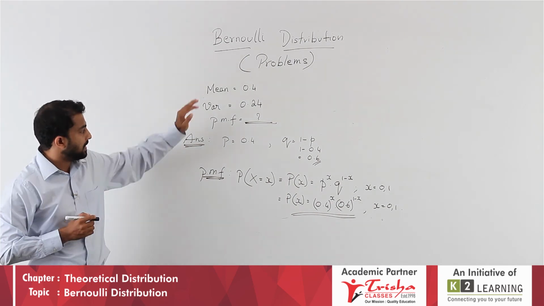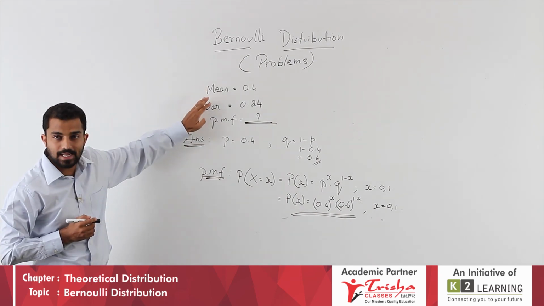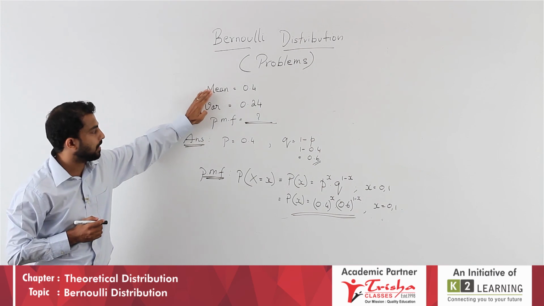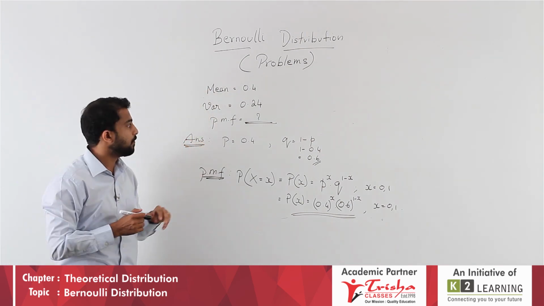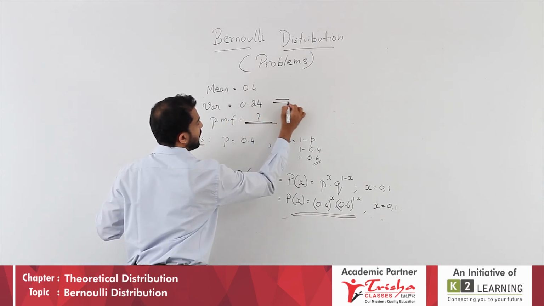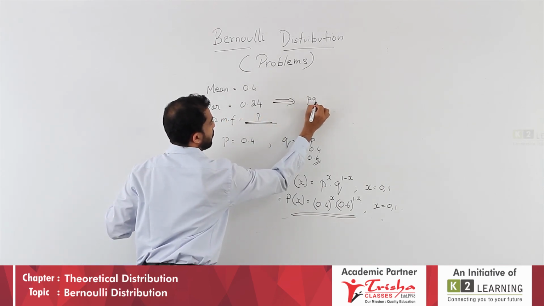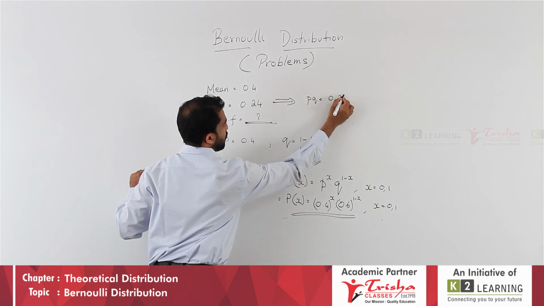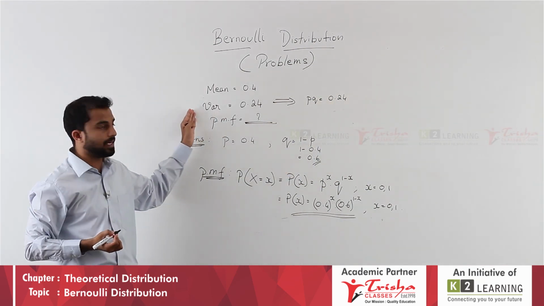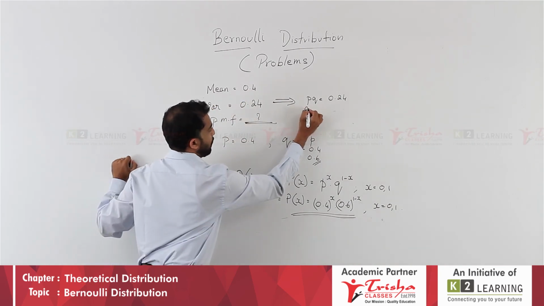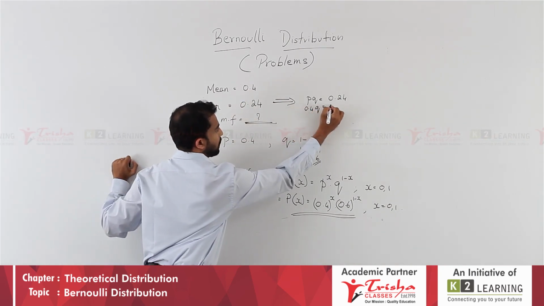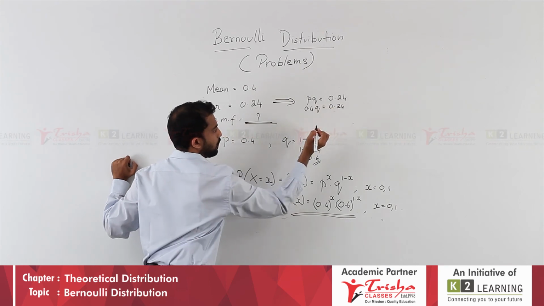Understand, they will give you mean as well as variance. Don't get confused. You can have another way also of finding out Q. We can write variance is nothing but P into Q, is equal to 0.24, because the formula for variance is P into Q. What is P? Mean 0.4, into Q is equal to 0.24.